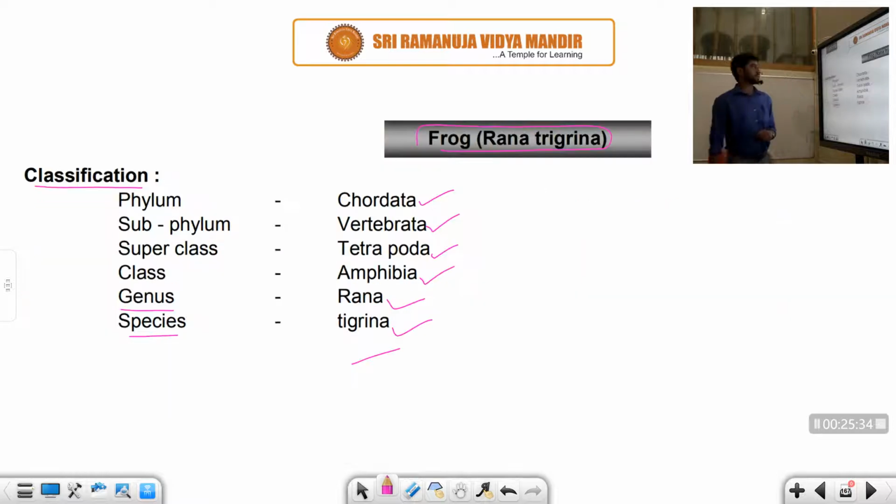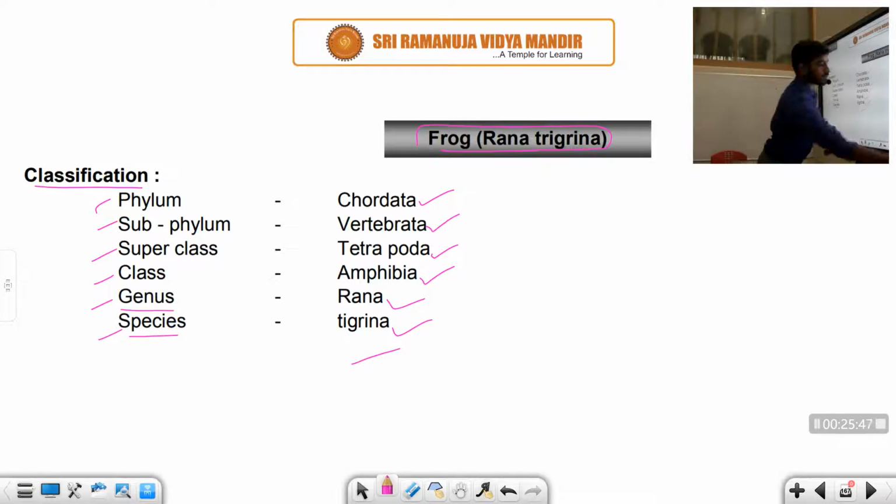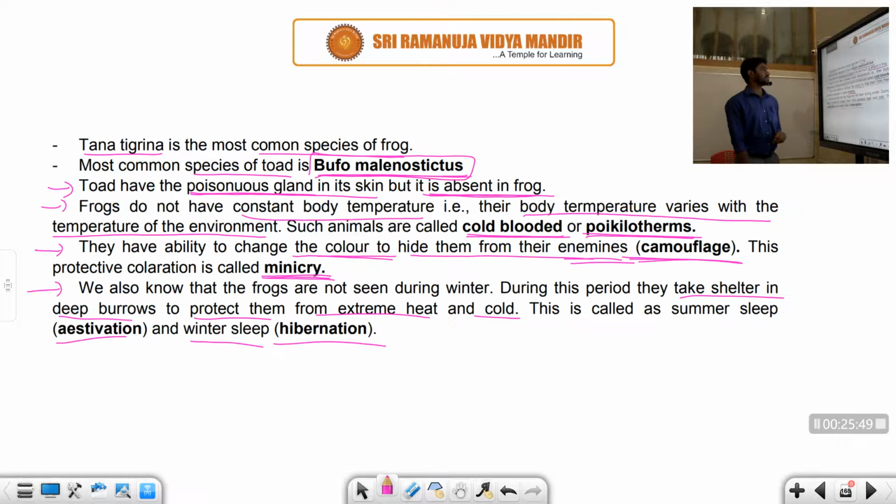Just once again, recall today's class. What is the scientific name of the frog? It is Rana tigrina, and you have already seen the phylum, subphylum, superclass, class, genus, and species, right? Rana tigrina is the most common species. Another common species is the toad, Bufo, which has poisonous glands in the skin, but they are absent in the frog.